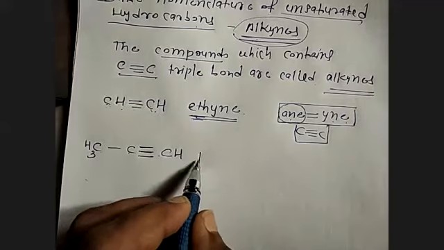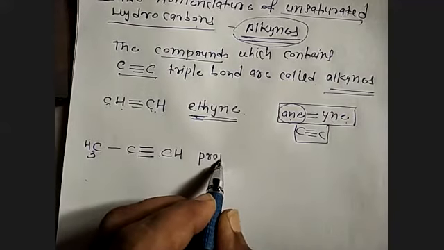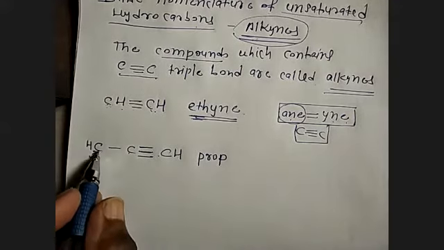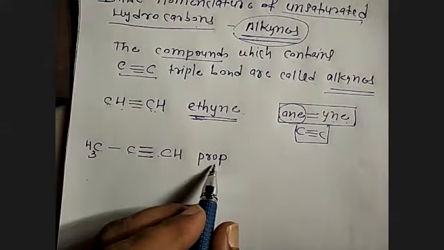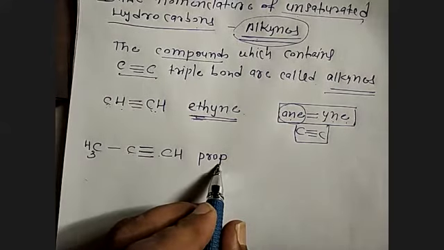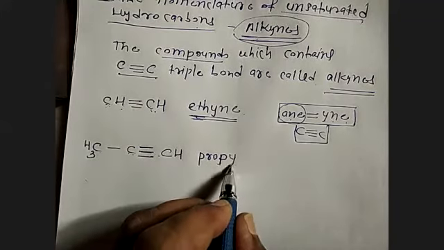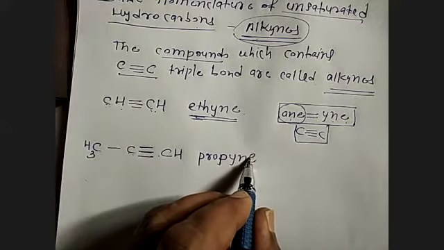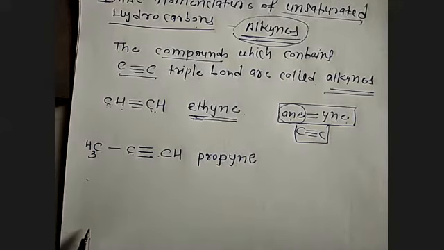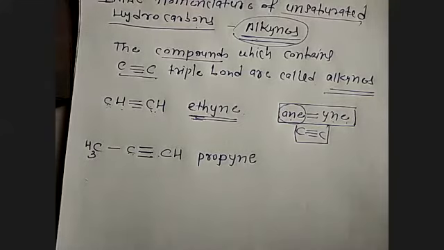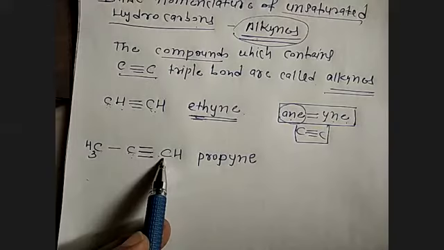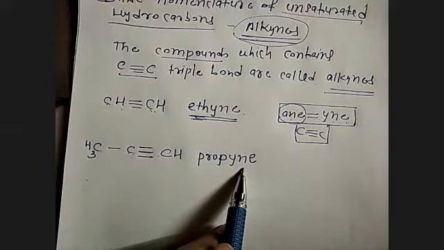Three carbon atoms are called prop, and since it contains a triple bond, it is called YNE, propyne. Why propyne? Because it contains one carbon triple bond, so it is called propyne.